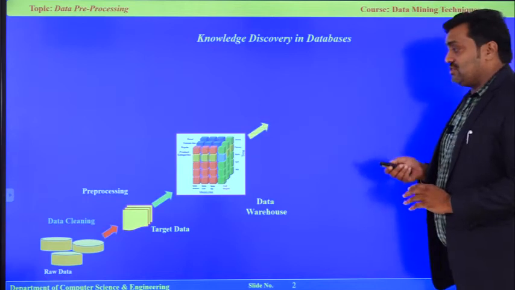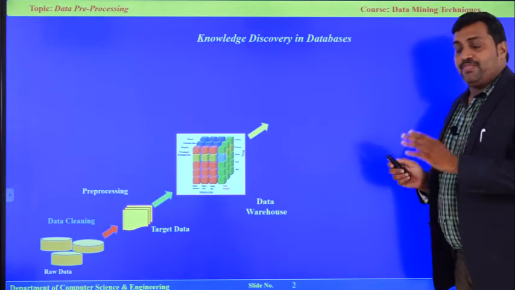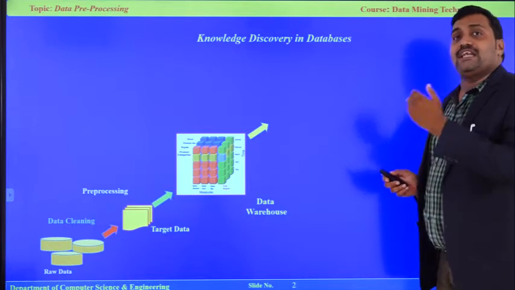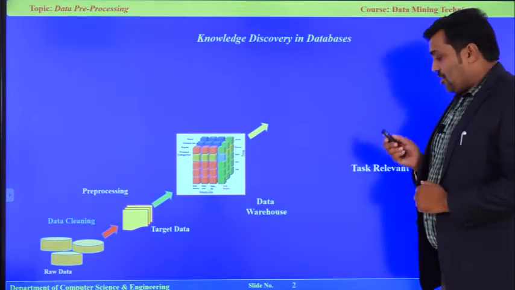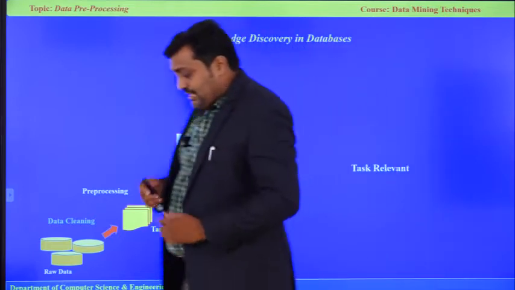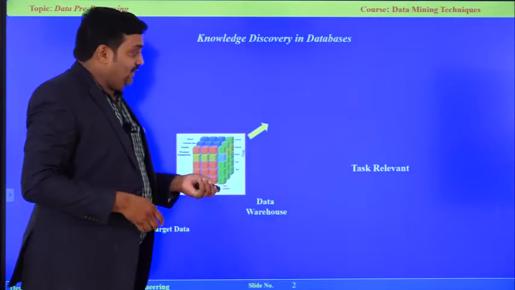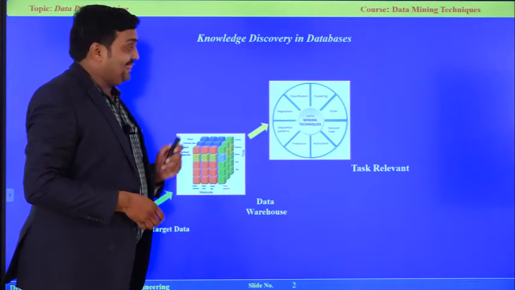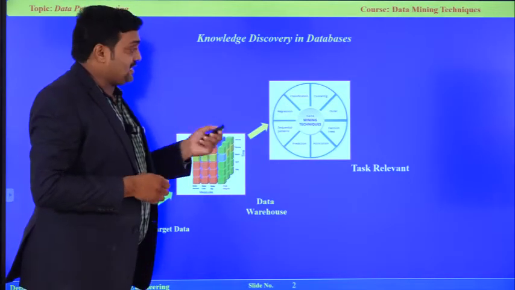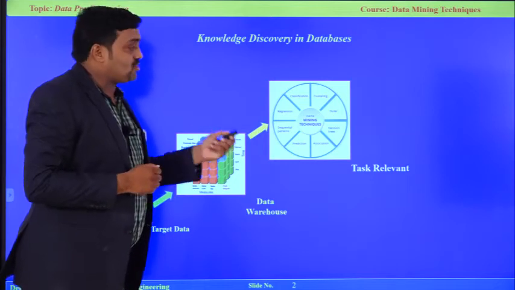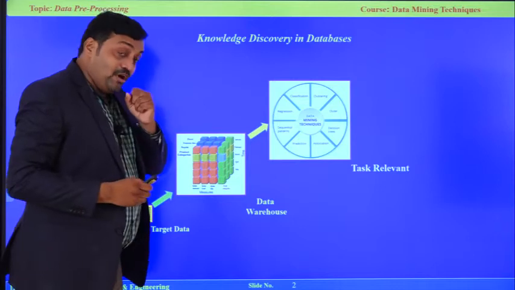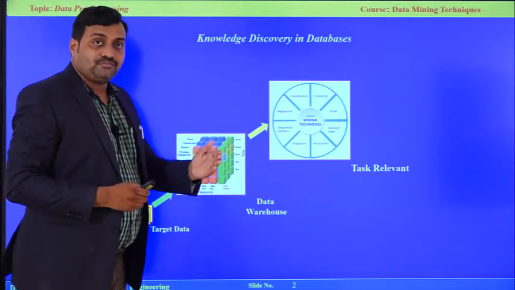Okay. Now, once data is stored in the data warehouse, your data is ready to perform task relevant operations. Here we are doing the actual data mining operations like clustering, classification, association rules, regression, and prediction. That means it depends on what kind of task you want to do.